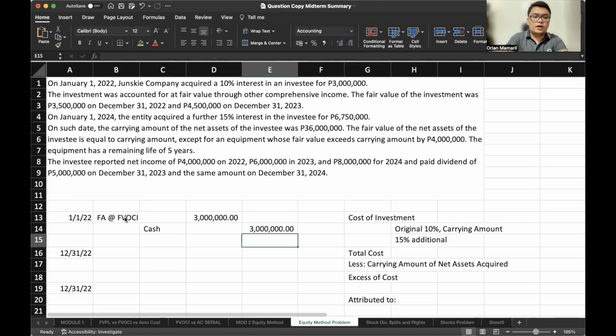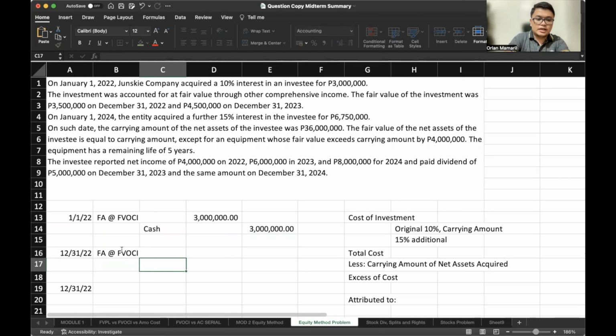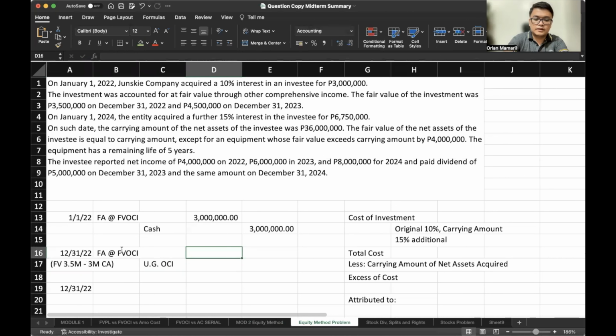All right. On December 31, 2022, the fair value of our investment increased to 3.5 million. So there would be an unrealized gain OCI, financial asset at FVOCI, credit unrealized gain OCI. That would be fair value of 3.5 million minus our 3 million carrying amount. 500,000.